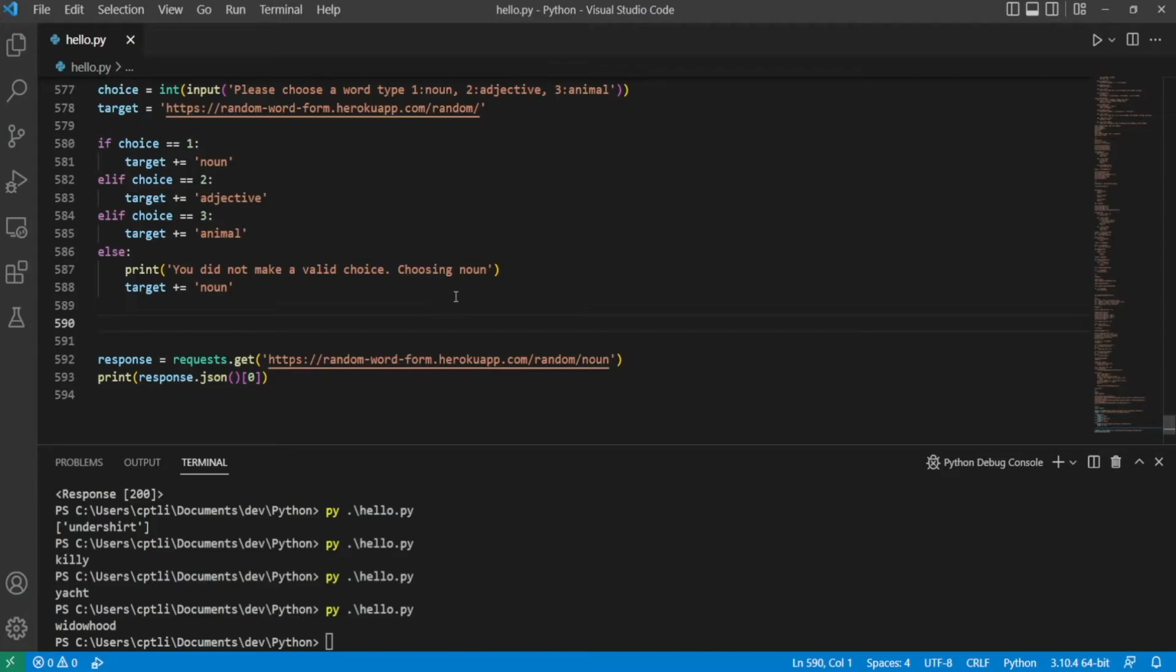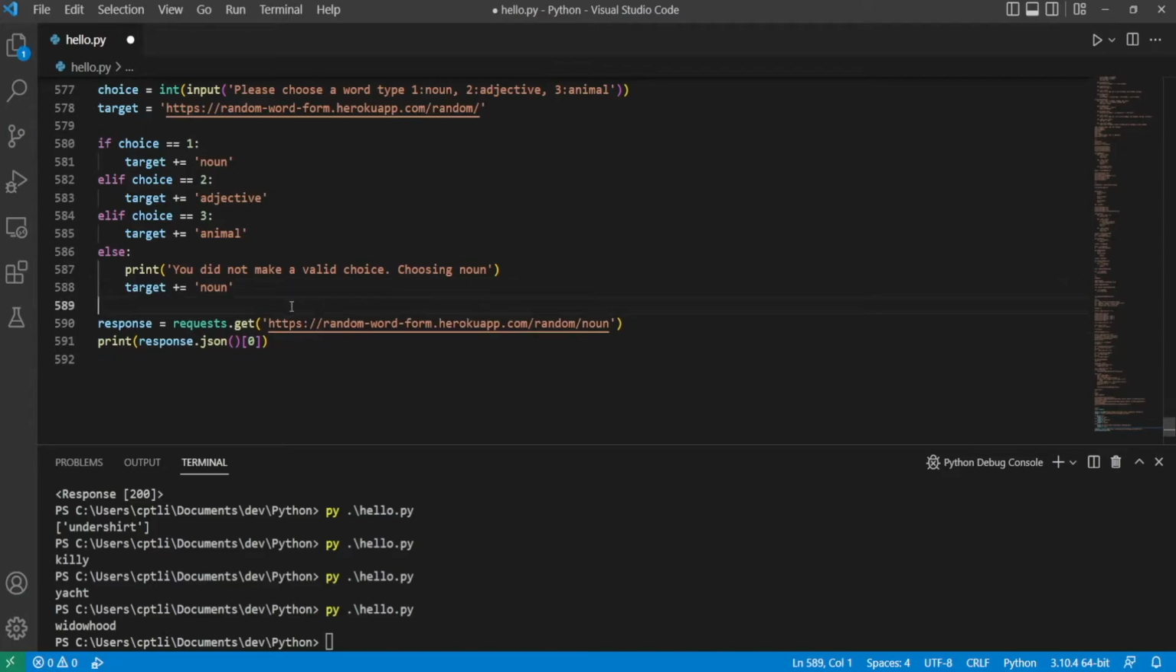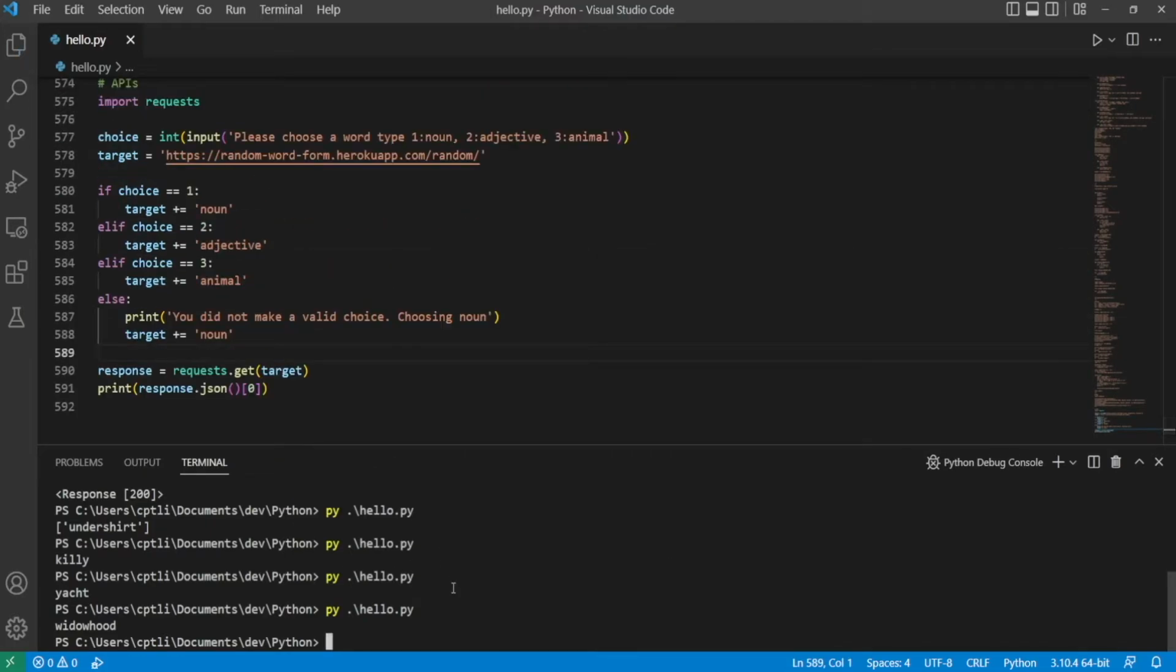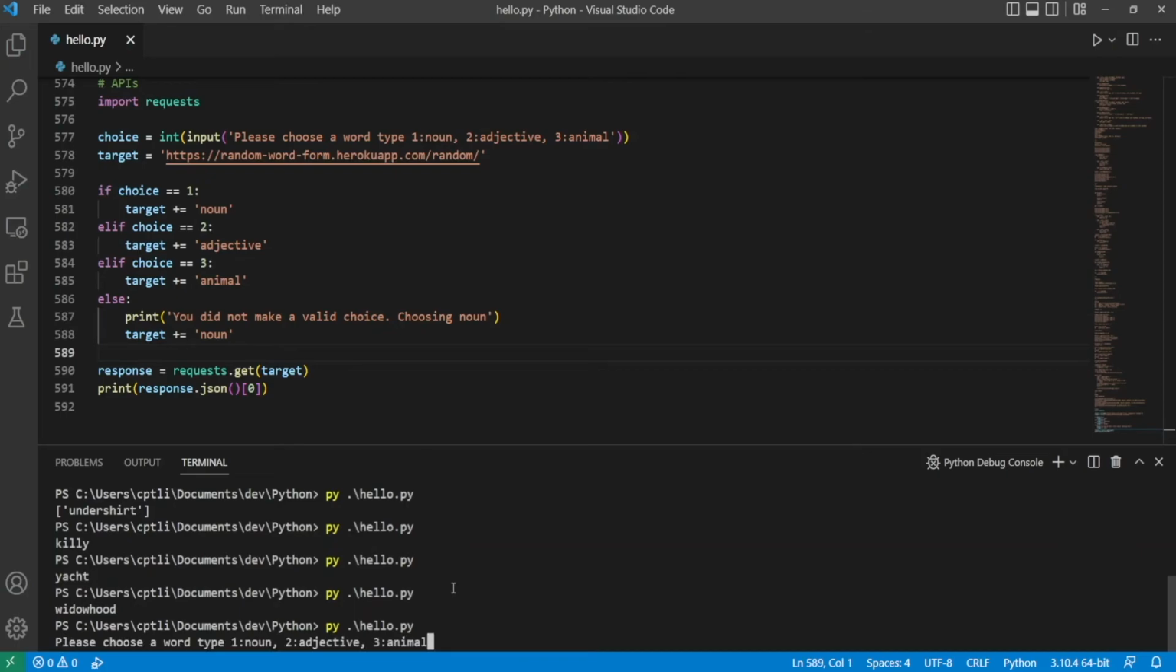Now, let's try it out. All we have to do now is just get rid of this string here and put in target. And then let's run our script and see how this works. Choose a word type, 1 for noun, 2 for adjective, 3 for animal. Let's add in a little colon and space for the next time we run. Let's try with a noun.